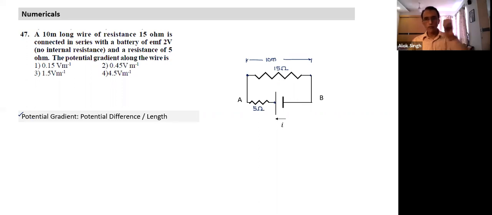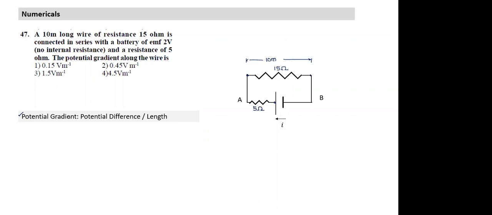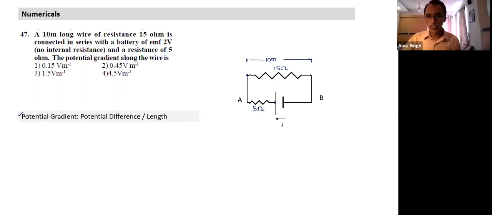If the wire is uniform across its length, whatever happens for a small piece, the same thing happens with the next piece also. So let's understand this definition of potential gradient, which is not very complex, very intuitive. If I have to calculate potential gradient across this resistance, length is 10 meters. First I need to find the potential difference, which is pretty easy to find.